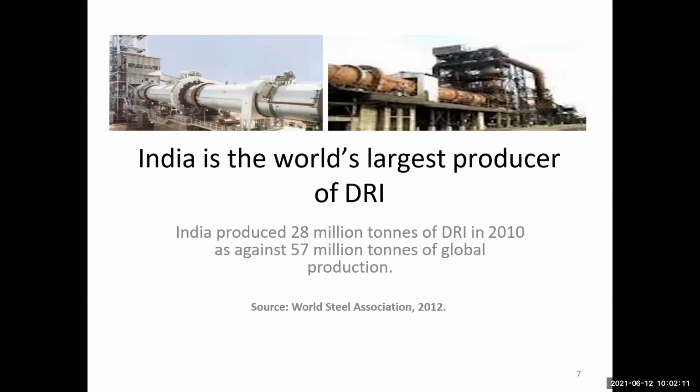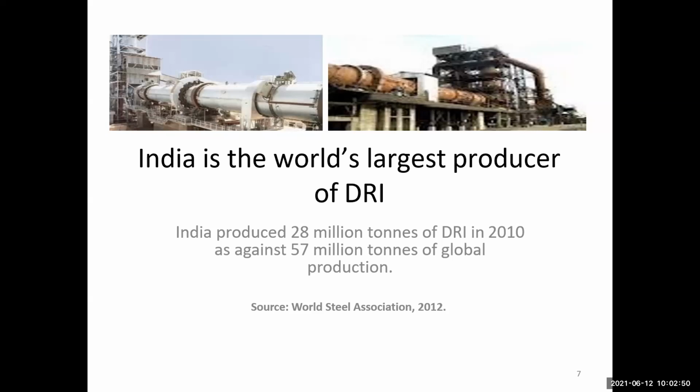India is the world's largest producer of DRI, direct reduced iron. India produced 28 million tons of DRI in 2010, out of 57 million tons of global production. This is a comparison with the whole world: only 28 million tons of the 57 million tons of DRI in 2010 was produced by India.